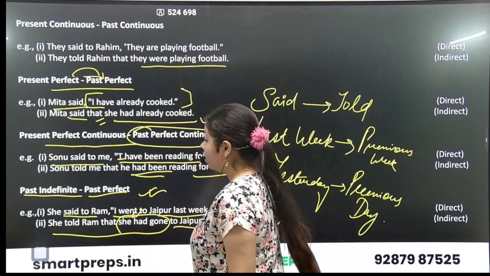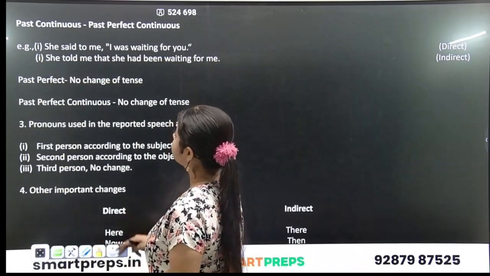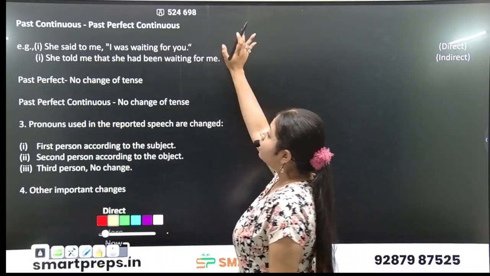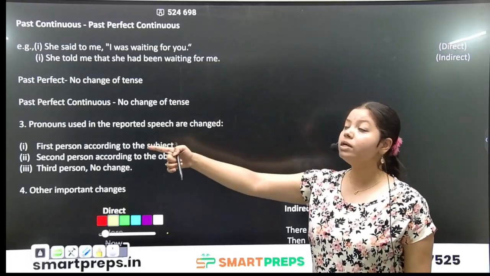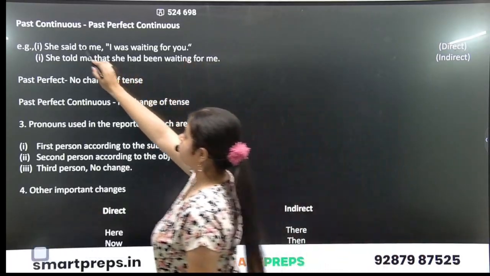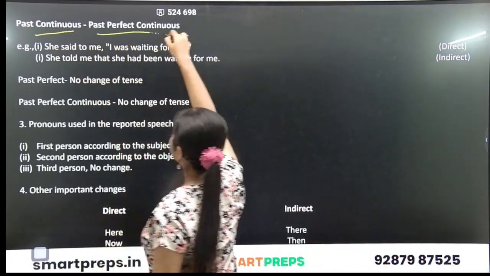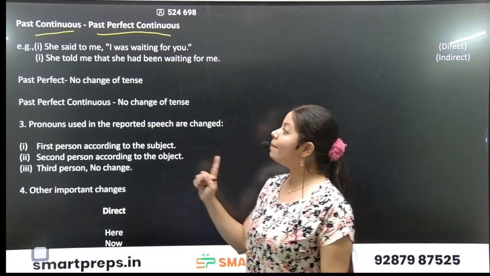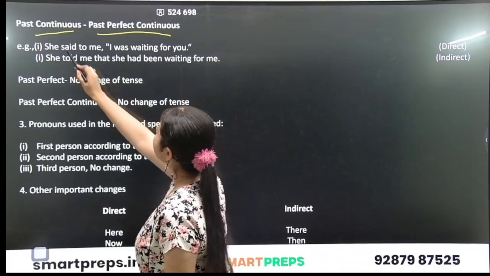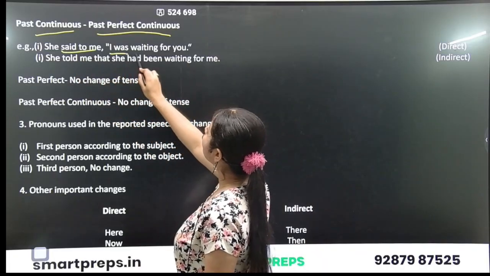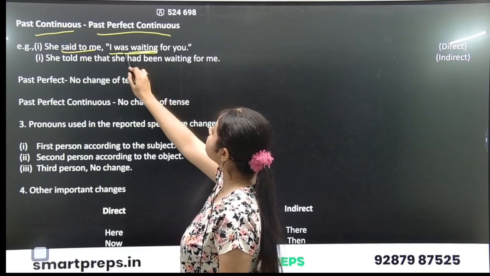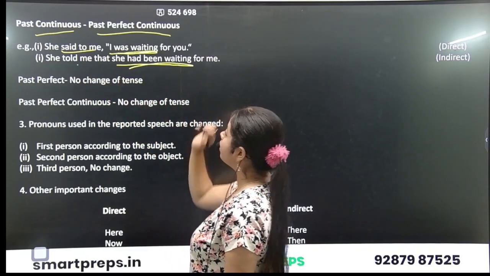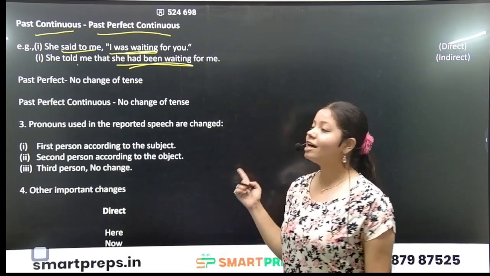Okay, now let's understand more about direct and indirect speech. Now again, if we convert from past continuous to past perfect continuous. Before, we understood present continuous to past continuous. Now, past continuous to past perfect continuous. She said to me, "I was waiting for you." She told me that she had been waiting for me. Had been is the past perfect continuous.